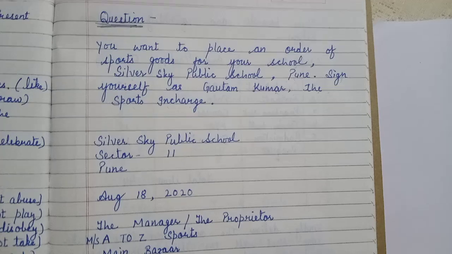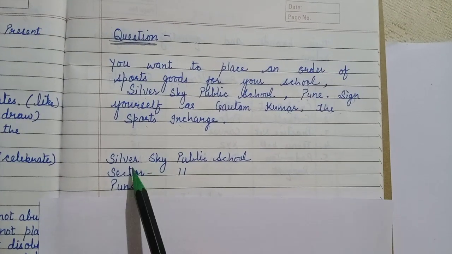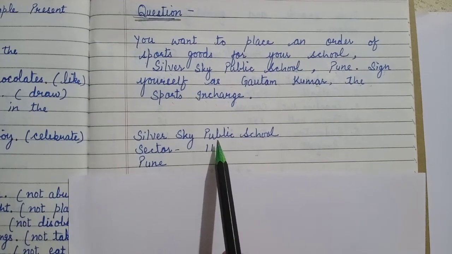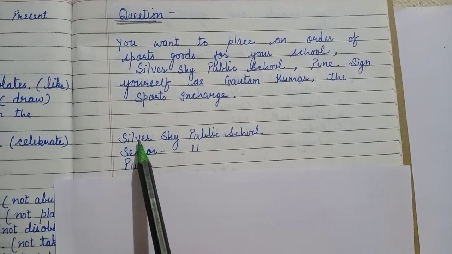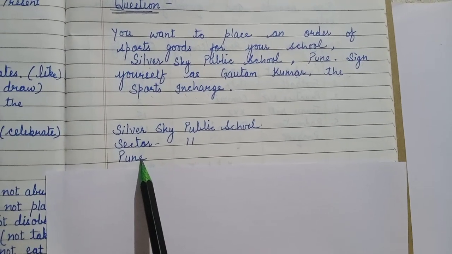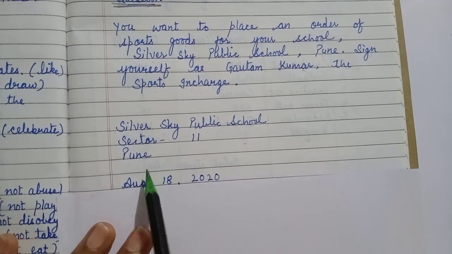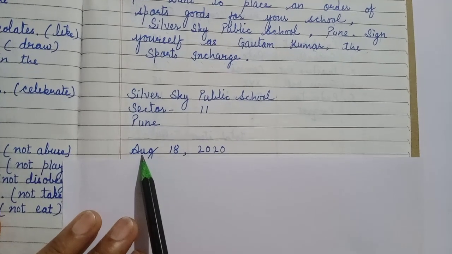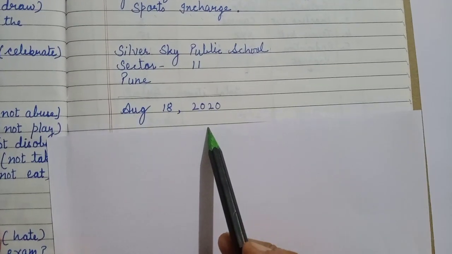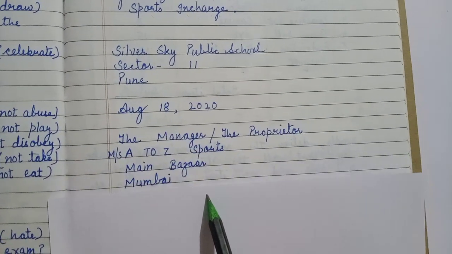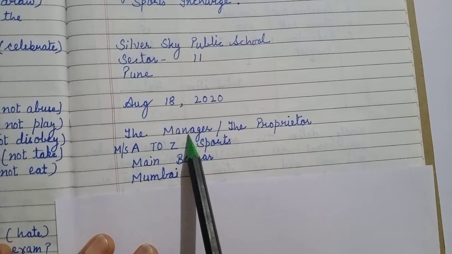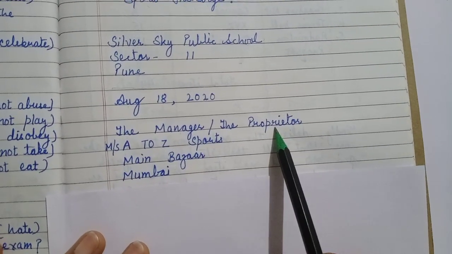See, in the first 3 lines, the sender's address. You belong to Silver Sky Public School, then area, sector 11, and city, Pune. Then you will leave 1 line blank, then we will put the date, August 18, 2020, then leave 1 line, and then the address of the addressee in 4 lines. The manager, the proprietor.